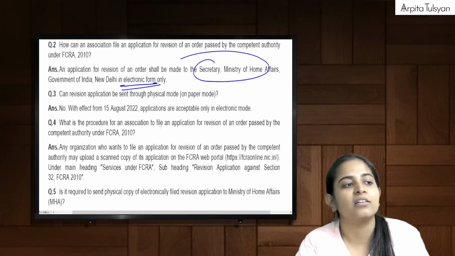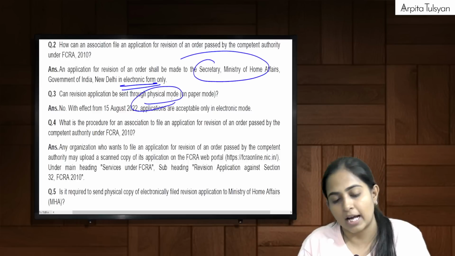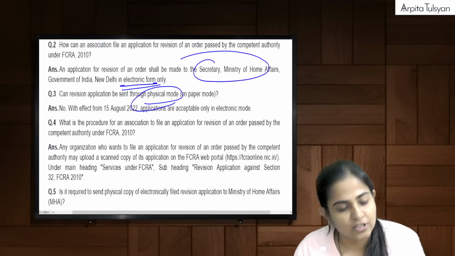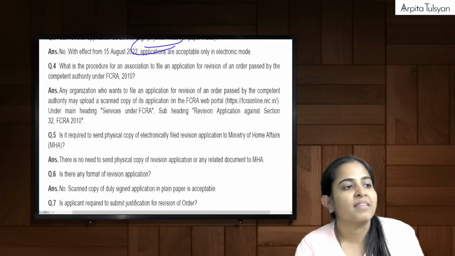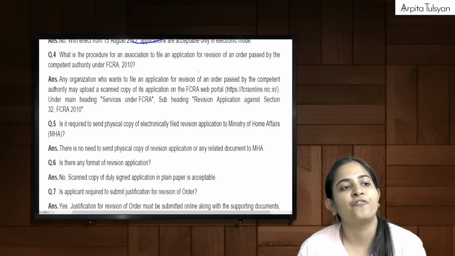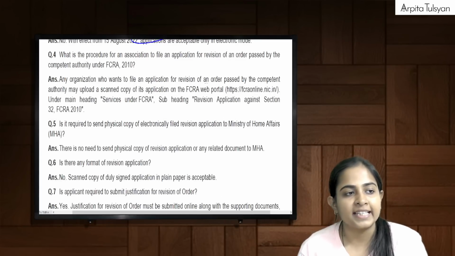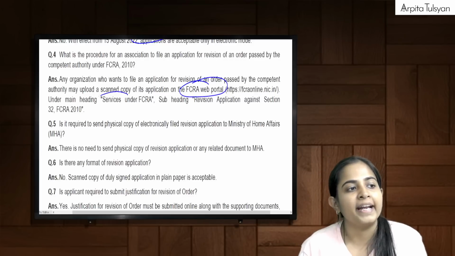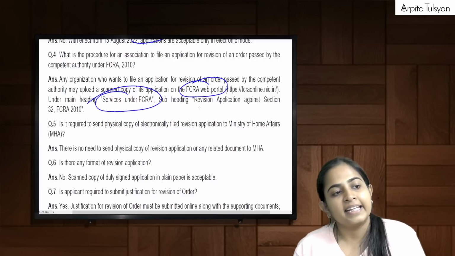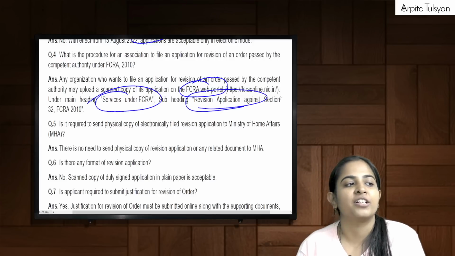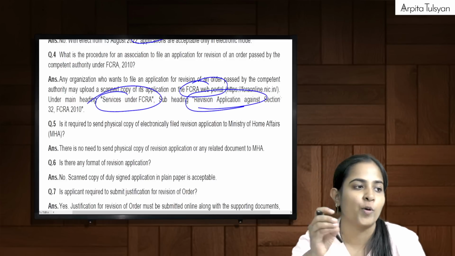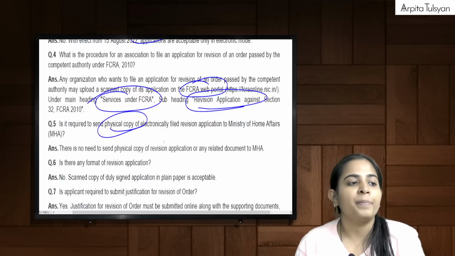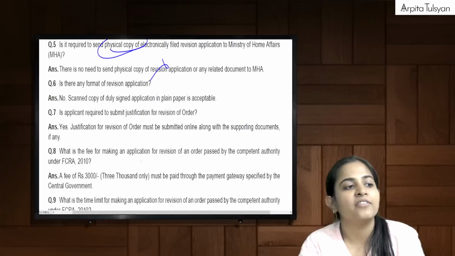Can we send the application through physical mode? Answer is no. That is not acceptable. That is not allowed. They have stopped it. Then what is the procedure for filing that online application? They say go to the FCRA website. After going to the FCRA website, go to the heading services under FCRA. There is a subheading called revision application, again section 32. There you have to go and submit it. Then are you required to send a physical copy? They say no, there is no need to send the physical copy.